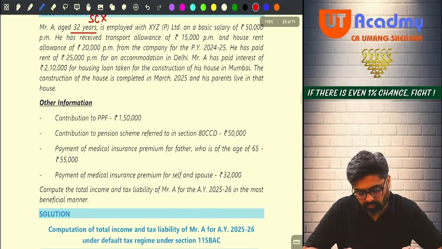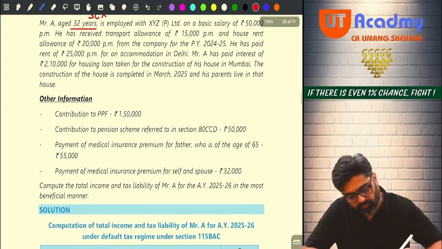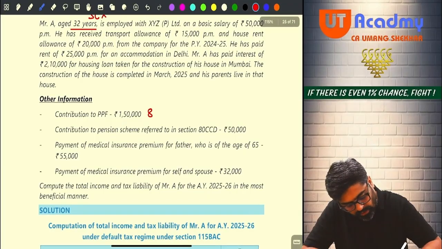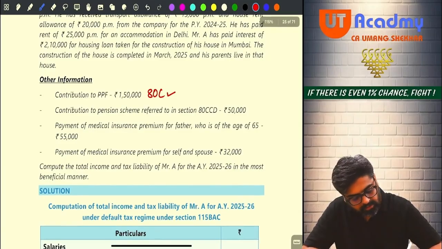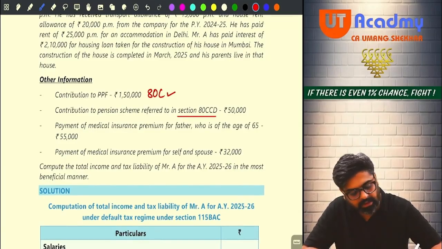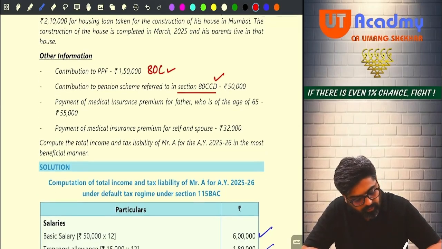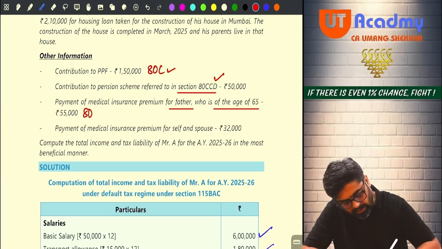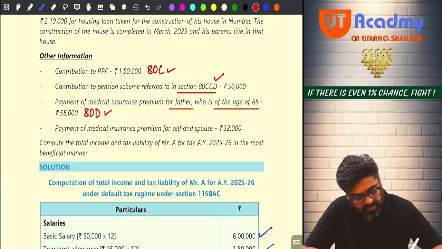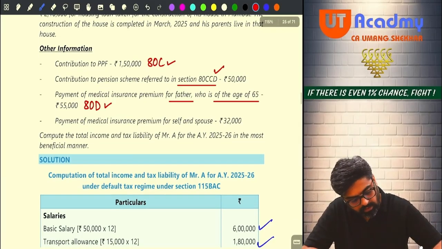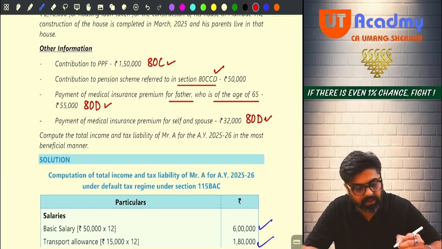Okay. Now, other information given, contribution to PPF is 1,50,000. So, for this, he is going to get deduction under 80C. Contribution to pension scheme referred under section 80CCD. So, 80CCD deduction will be available for this 50,000. Payment of medical insurance premium for father who is of the age of 65. So, for this, he is going to get 80D deduction. Okay, payment of medical insurance premium for self and spouse. For this also he is separately going to get 25,000 deduction.